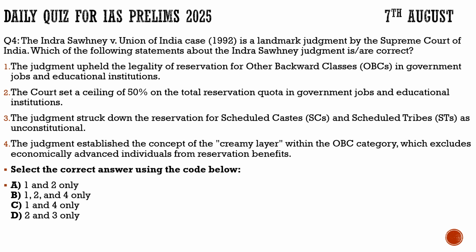This is totally incorrect. Statement 4, the judgment established the concept of the creamy layer within the OBC category, which excludes economically advanced individuals from reservation benefits. So this is also correct. So for question number 4, the correct options would be 1, 2, and 4. The only incorrect statement in this question is statement 3. The purpose of this question is not that a question would directly come from the Indira Sawhney judgment like that.